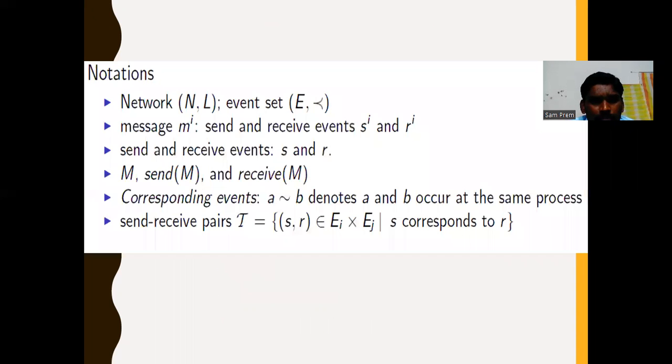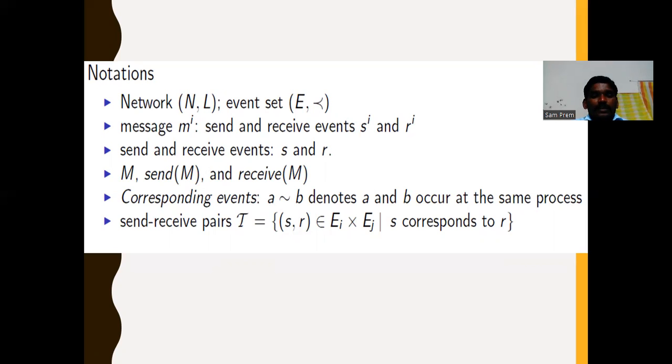Next, the notations used in message ordering. First, the network (N, L): N is the network and L is the locations. E is the set of events, and less than is the causal ordering of events.